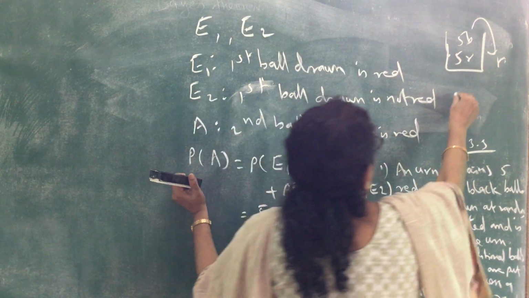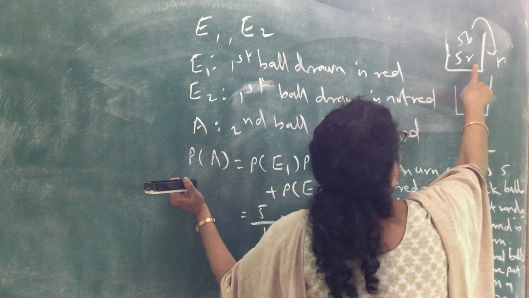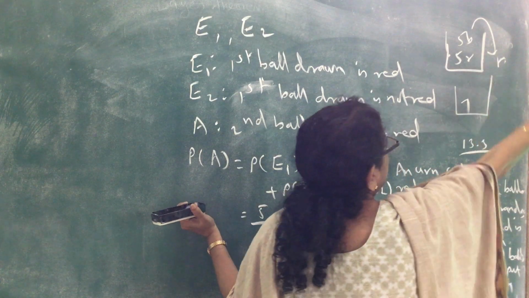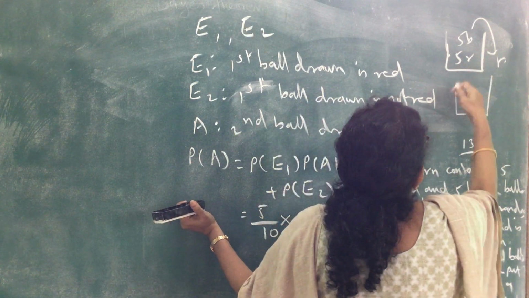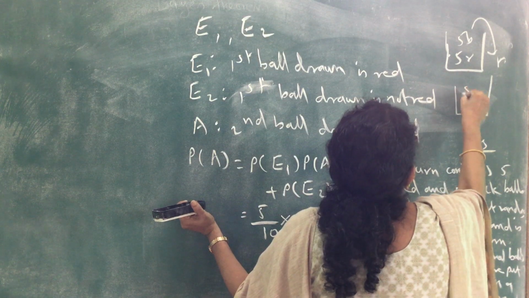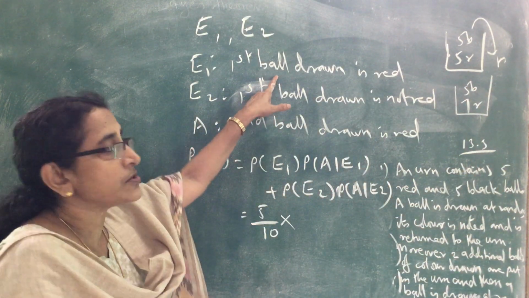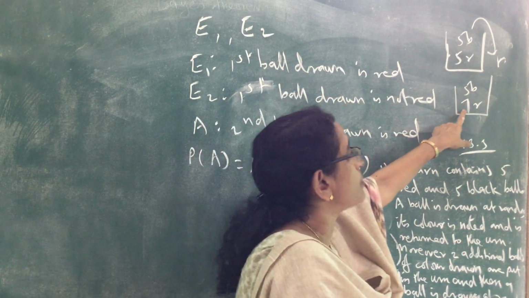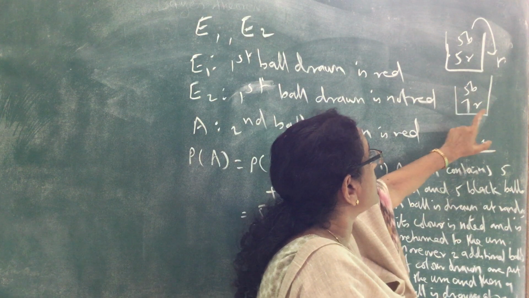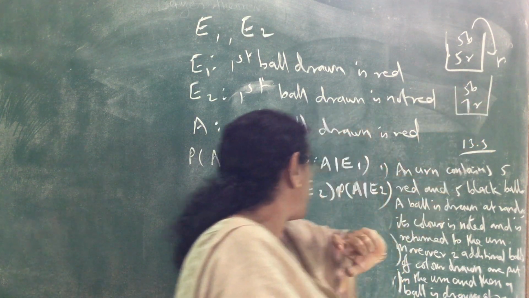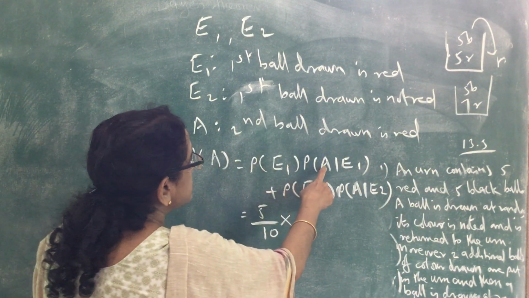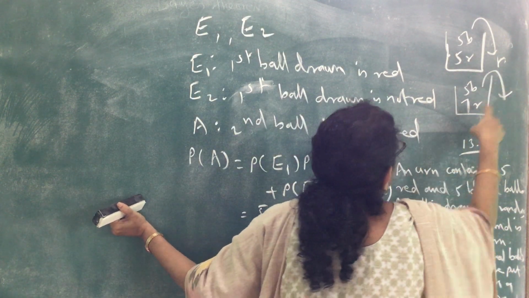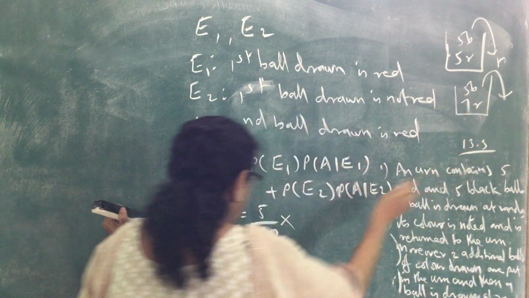So 5 red already there plus 2 red put because the drawn ball is red gives 7 red, and 5 black are there. So now 7 red and 5 black. The probability that the second ball is red is 7 divided by 12.